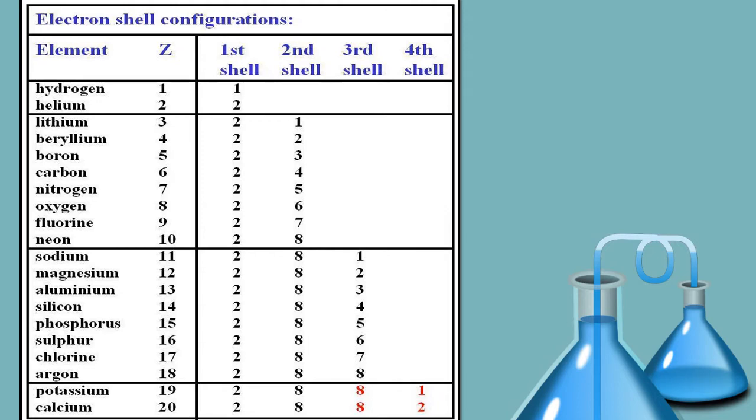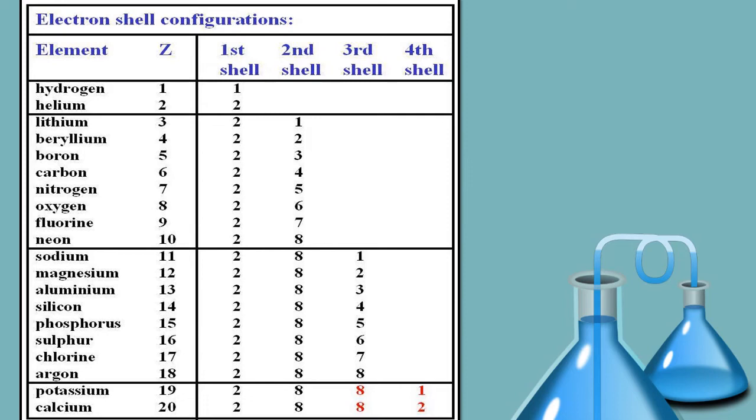In class 9th, you have studied atomic number, atomic masses, electronic configuration. So we'll have a quick recap of that. Let's have a look at the first 20 elements. The first, hydrogen, has atomic number 1, so the first shell will only have 1 electron. Helium, atomic number 2: the first shell has 2 electrons and is now fully complete, because the maximum capacity of the first shell is 2.